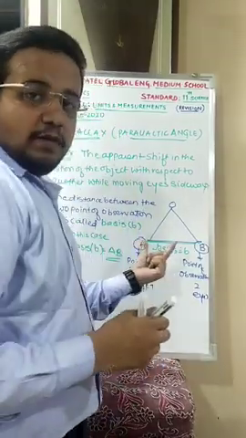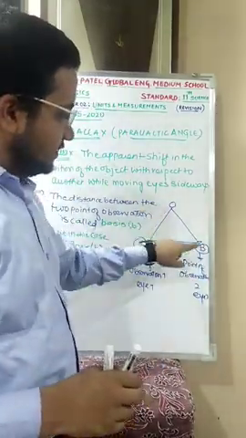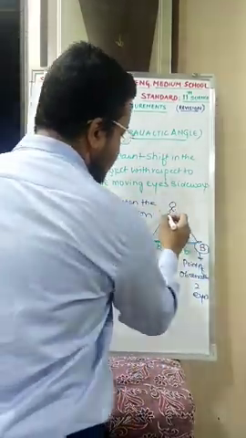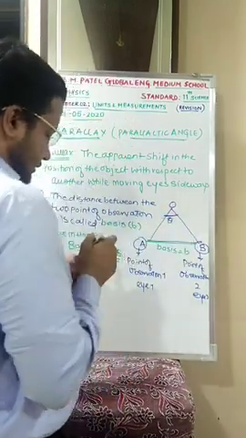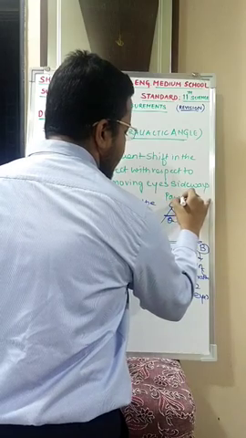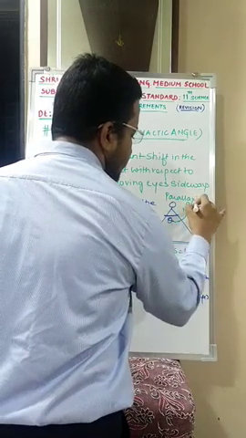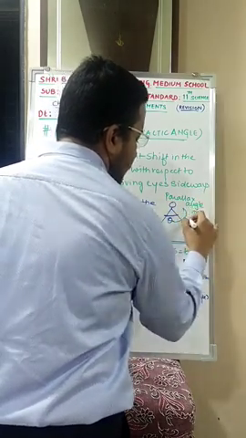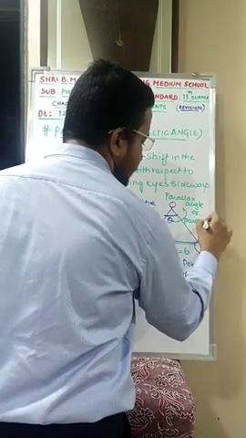From the two points of observation, you will notice that there are lines of sight which subtend an angle at the object, this theta. This theta is nothing but the parallax angle or parallactic angle.